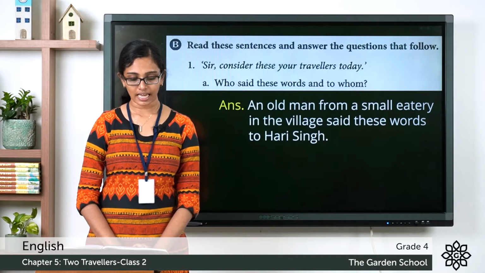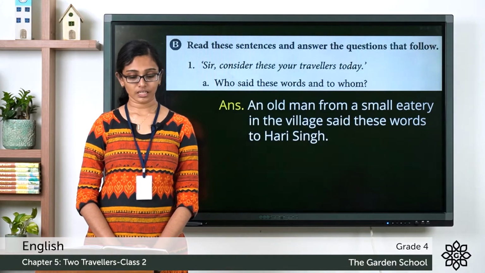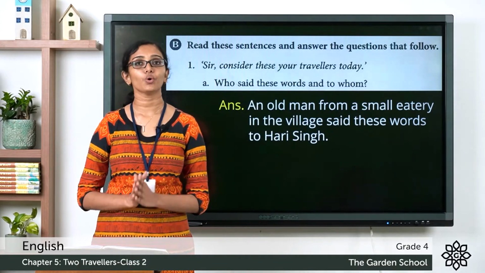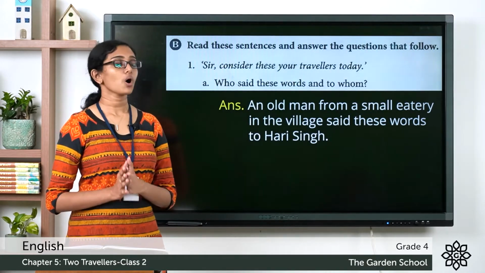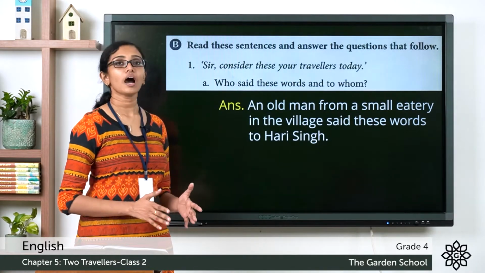Now, section B. Read these sentences and answer the questions that follow. Question 1. Sir, consider these your travelers today. Question A. Who said these words and to whom? The old man. An old man from a small eatery in the village said these words to Hari Singh.